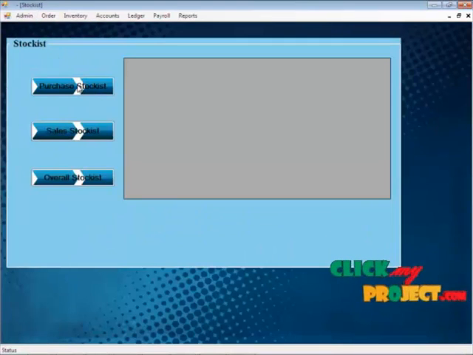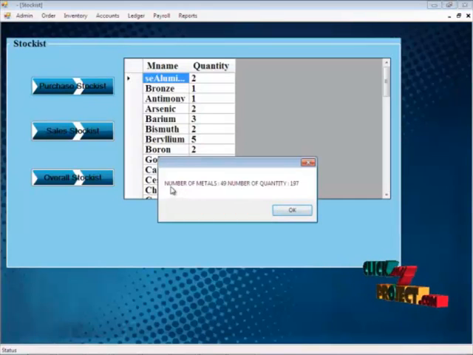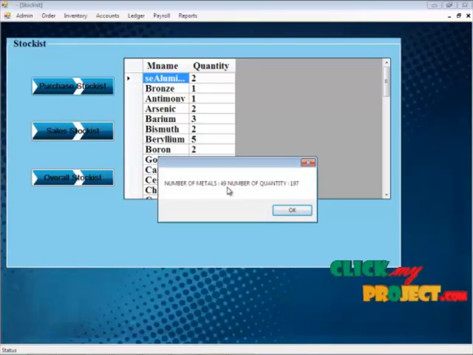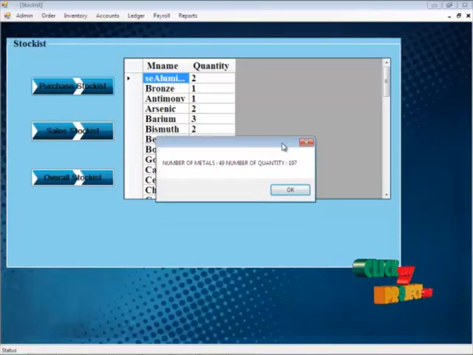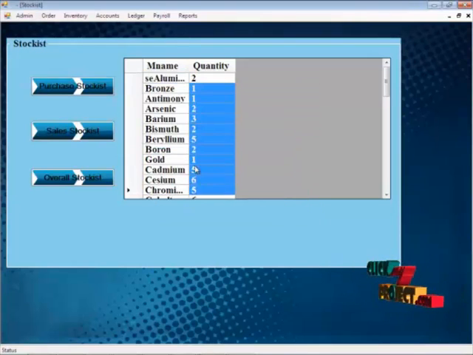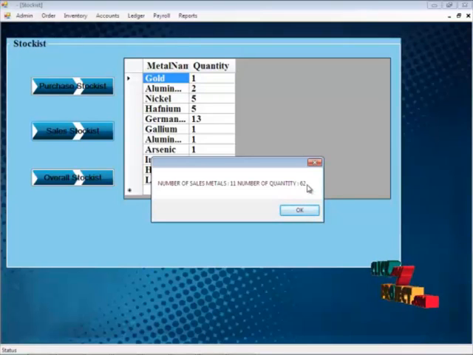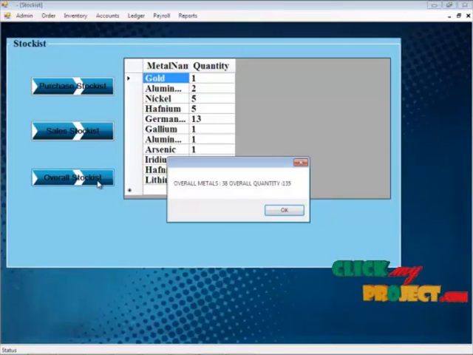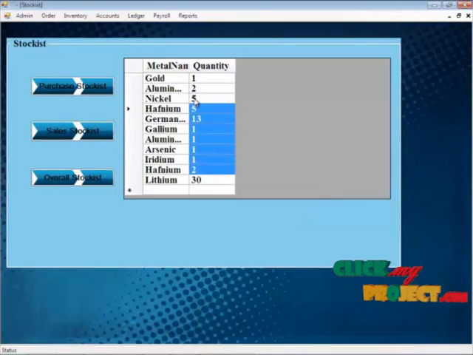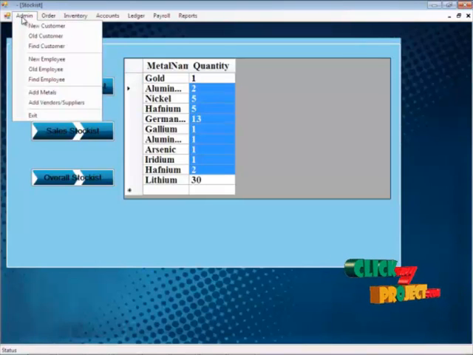The stock list is nothing but the available list of stock in the company. Here the number of metals is 49 and the quantity is 197. Here the quantity of that particular metal, gold, is 1. The number of sold metals is 11 and the quantity is 6. Here the overall metal is 32 and the quantity is 135. It's shown to you, automatically calculated.